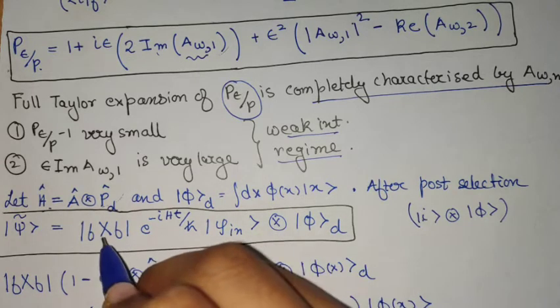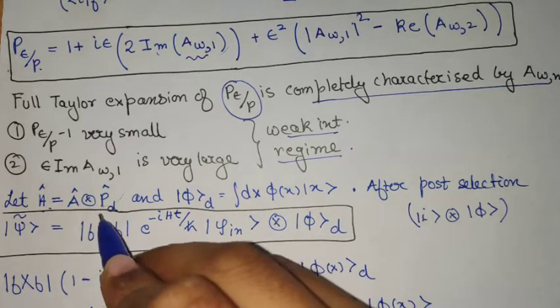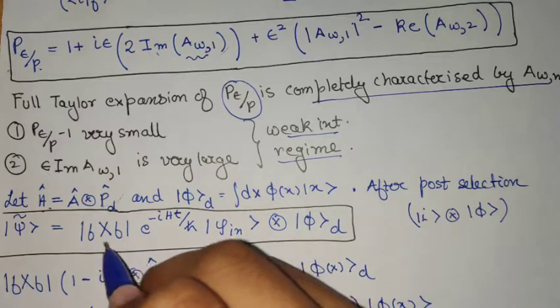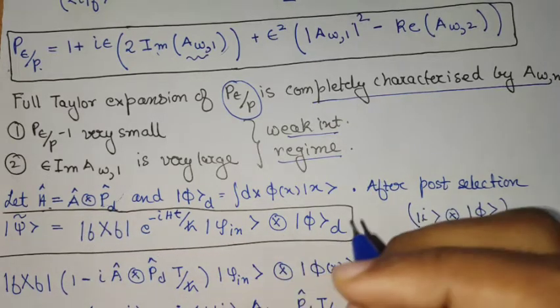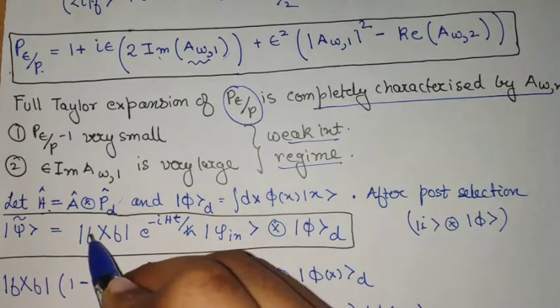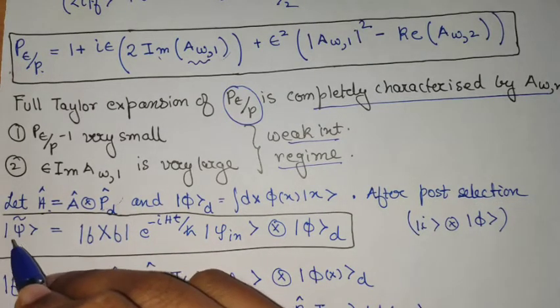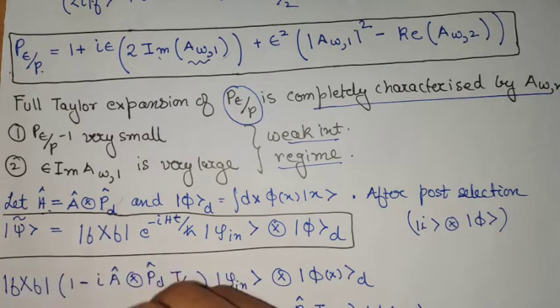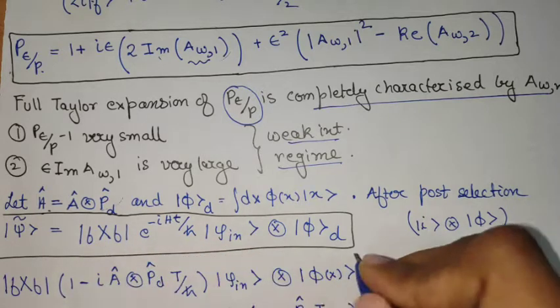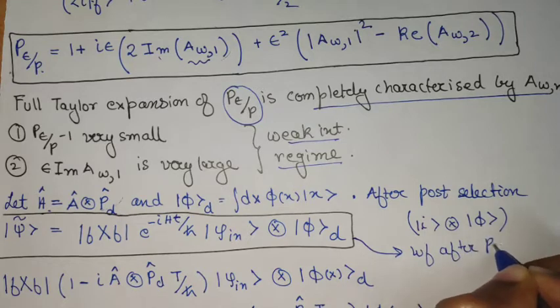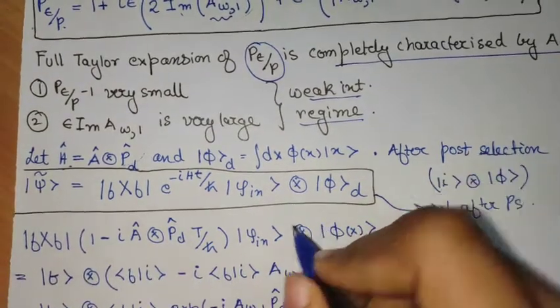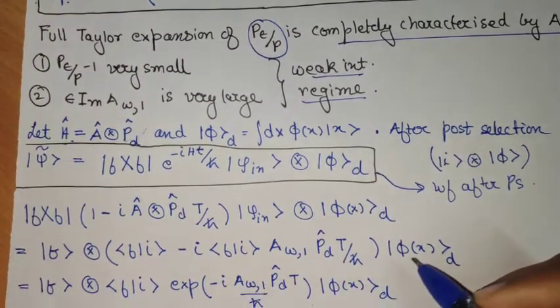And now we check what is the probability of getting the final state. So this is the post selected state or the final state F. So the final state F when projected will give us the final wave function which is after post selection. So this entire thing is the wave function after post selection. So this is simple to see.